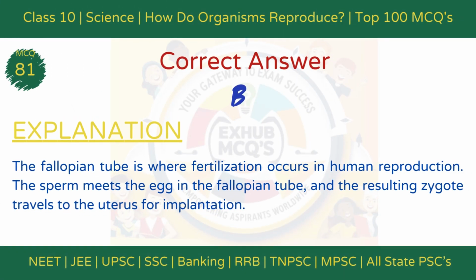The correct answer is option B, site of fertilization. Explanation. The fallopian tube is where fertilization occurs in human reproduction. The sperm meets the egg in the fallopian tube, and the resulting zygote travels to the uterus for implantation.